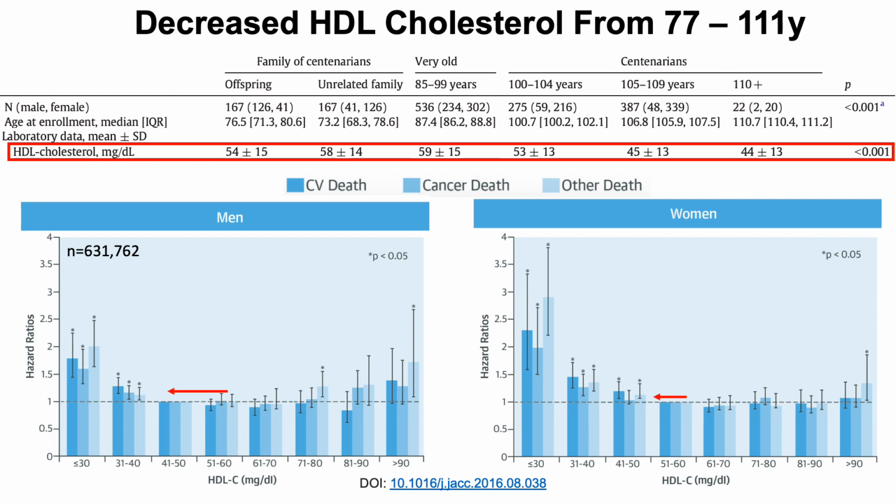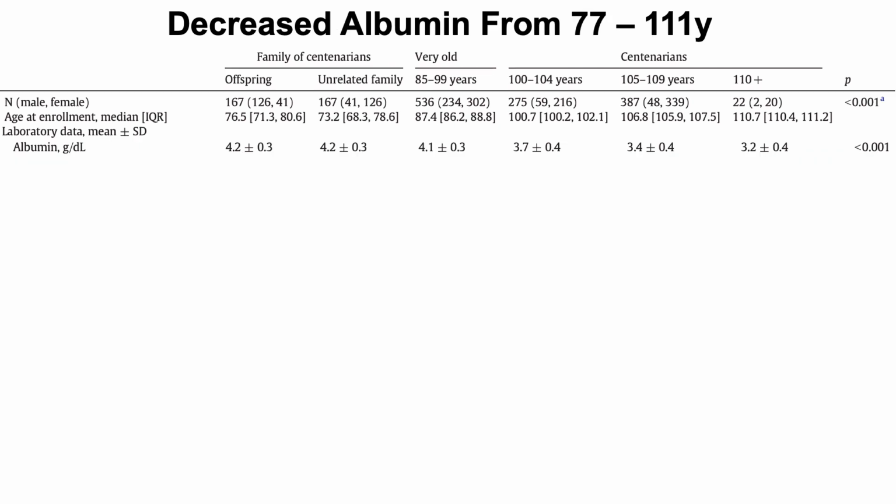However, for the women having values in the 50s that drop to the 40s, there's an increase in risk for death from CV-related issues and other deaths. However, the increase is small. It's a small increase relative to having HDL levels in the 30s, which is not what the average values were in the semi and super-centenarian groups. So HDL, not bad.